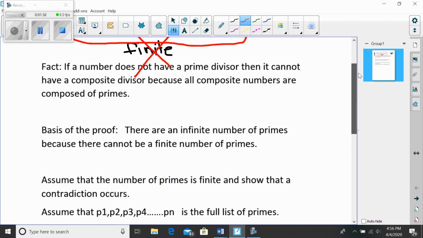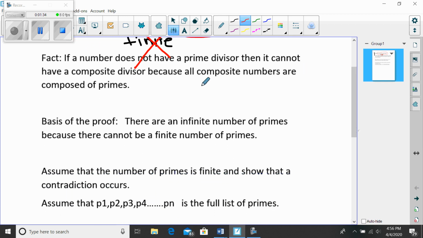So before we get started, this fact, and we actually ran into this fact earlier today when we were testing to see if large numbers were prime. We noticed that if a prime wouldn't divide the number, no multiple of the prime could divide the number either. And so that's how we got that shortcut of saying, well, if we want to test to see if a big number is prime, we only have to test prime divisors.